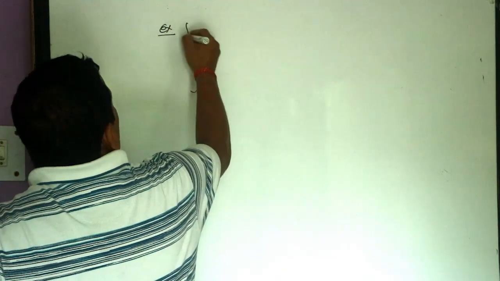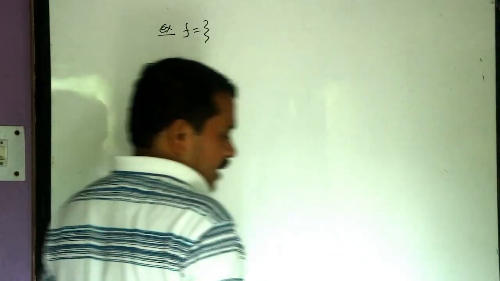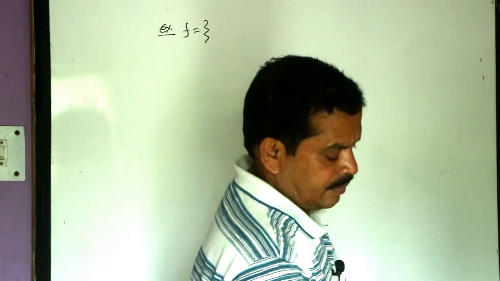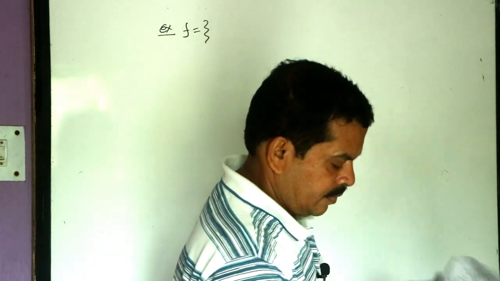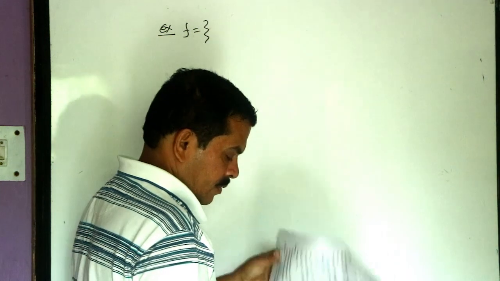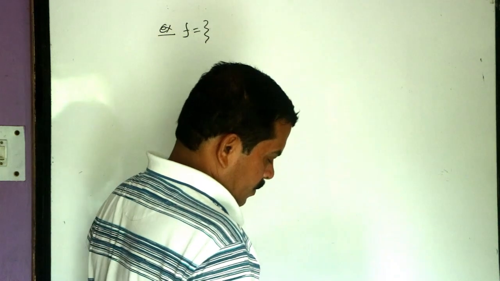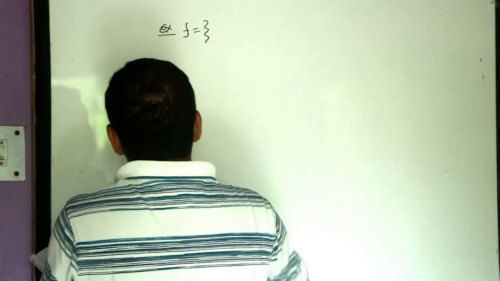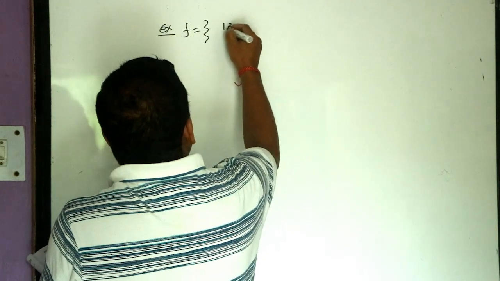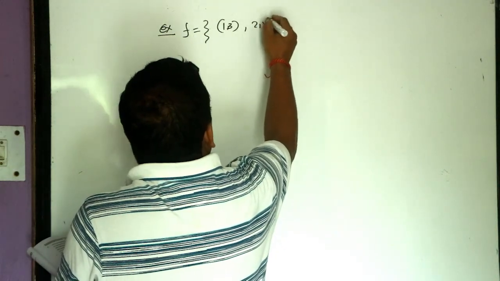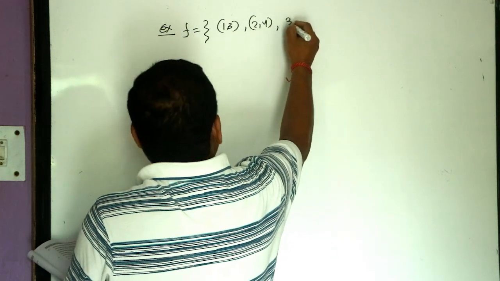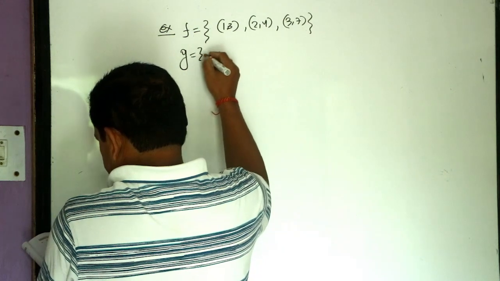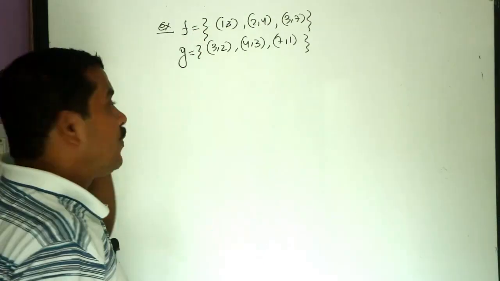For example, suppose f contains the elements (1, 3), (2, 4), (3, 7) and g contains the elements (3, 2), and so on.